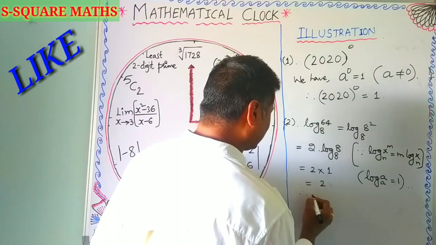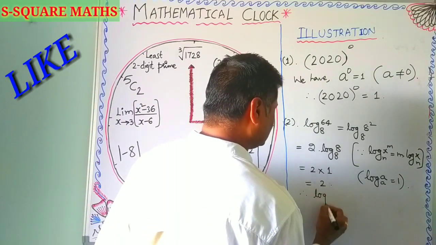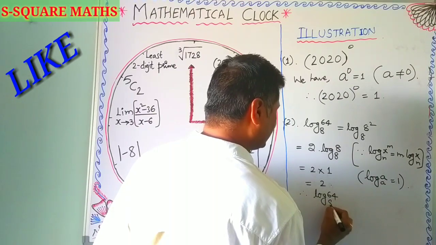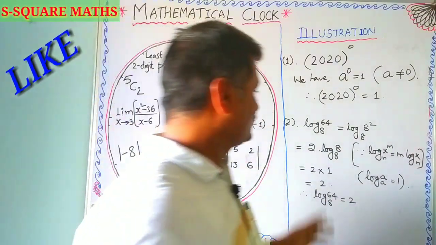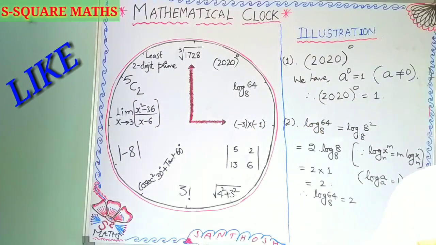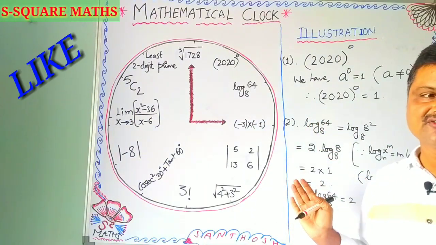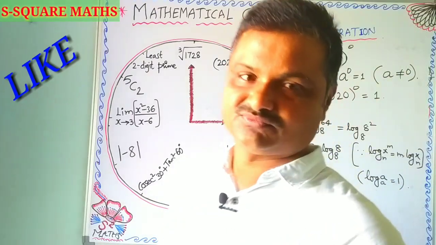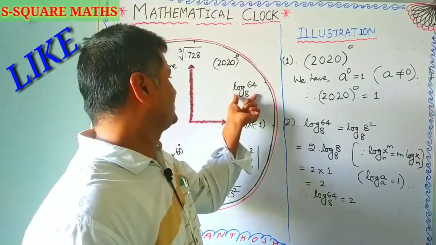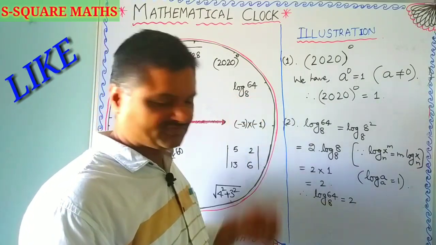Therefore log 64 to the base 8 is 2. So by applying various concepts of logarithms, we found the value of log 64 to the base 8 is 2, so its position is 2, as you know very well.